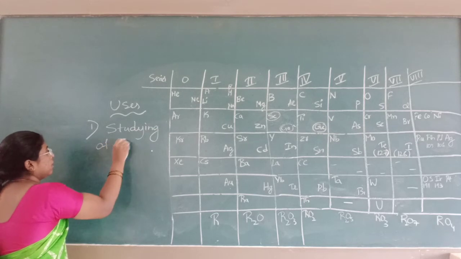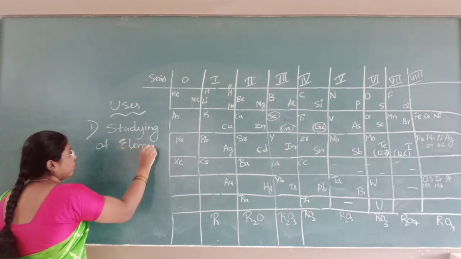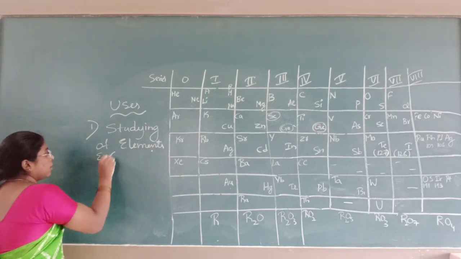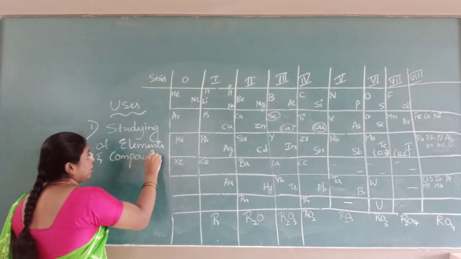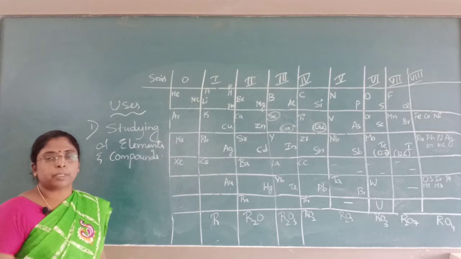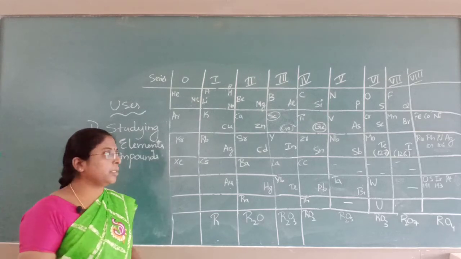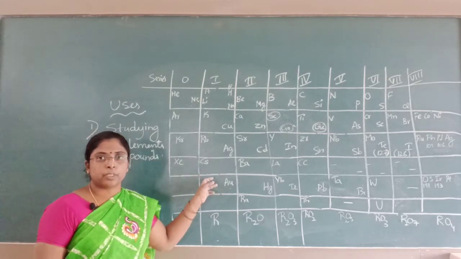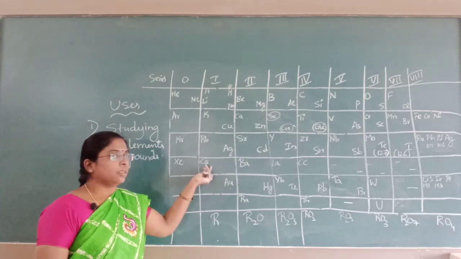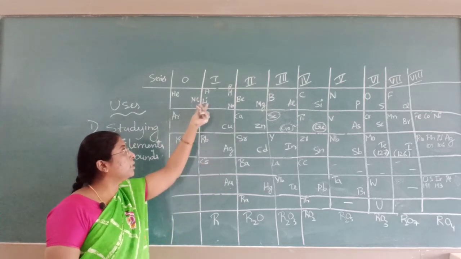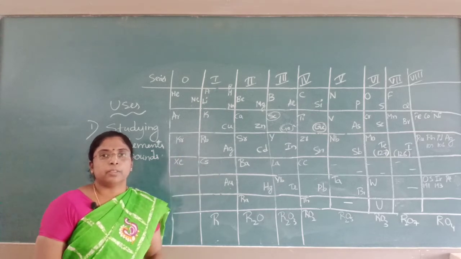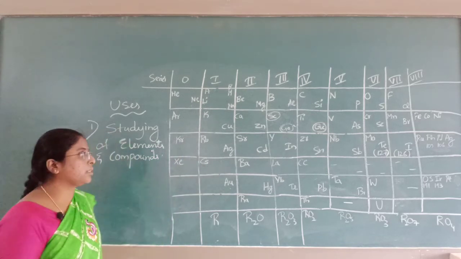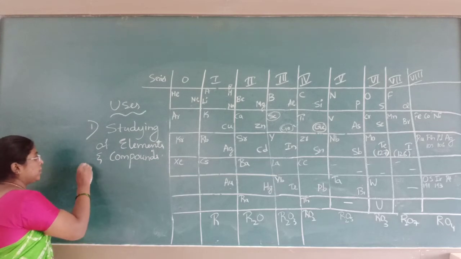Studying of elements and compounds was made easier by grouping the elements. By classifying these elements in terms of groups, it was easier. If I know the property of one element, the other elements will also have the same property. This was the first: it was easy for the study of the elements.